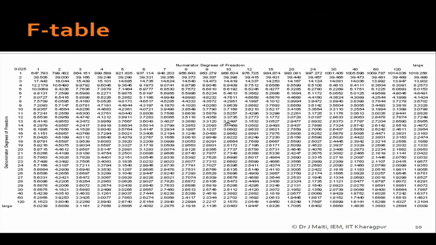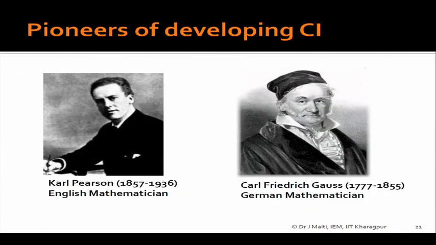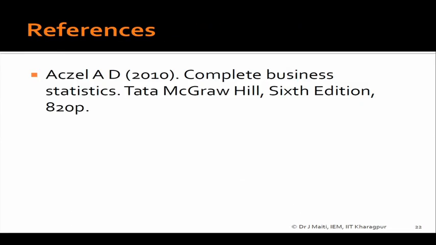This is the F table. And I told you last class that confidence intervals as well as hypothesis testing have some pioneers.